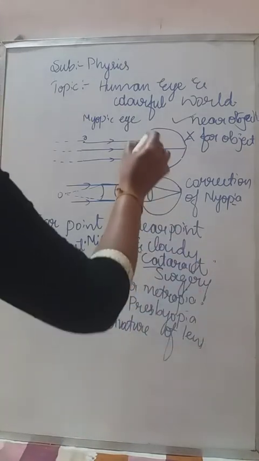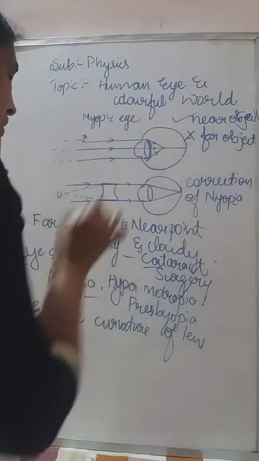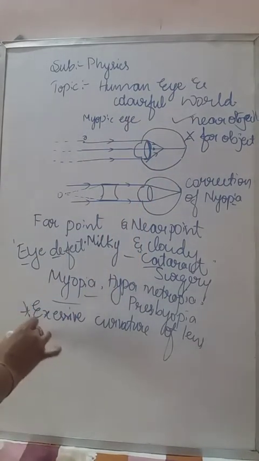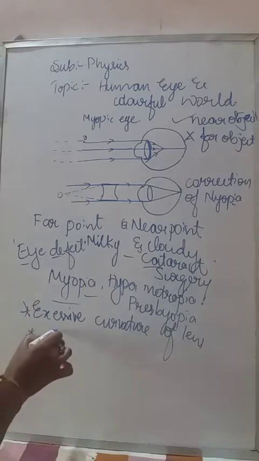Okay, I mean this eye lens is bending more. It is bending more, not bending little. That is one reason for the myopic eye. And the second one is elongation of the eyeball.